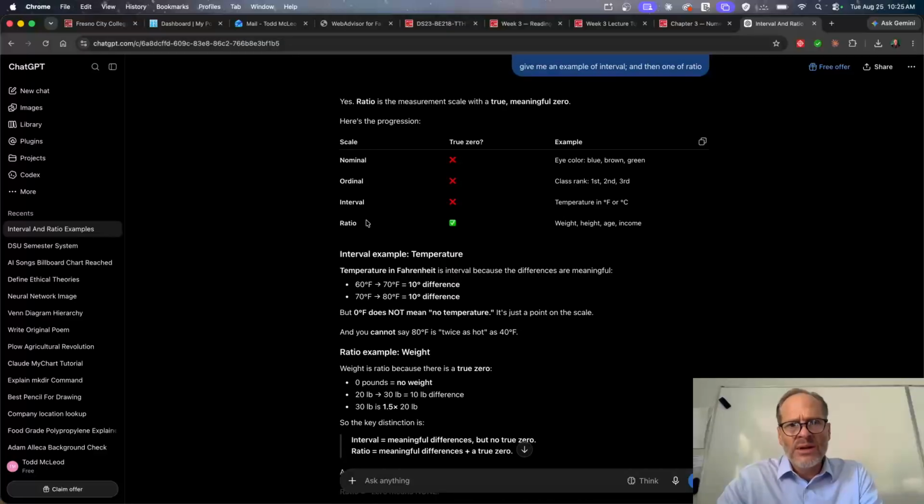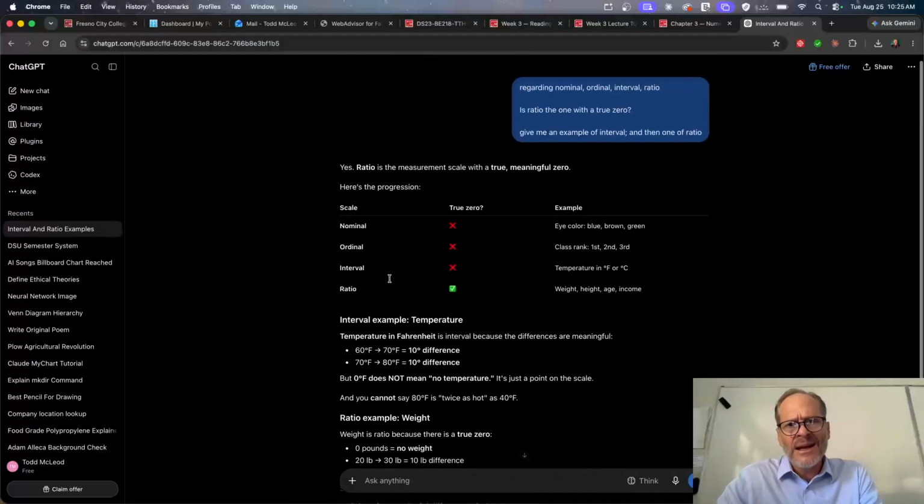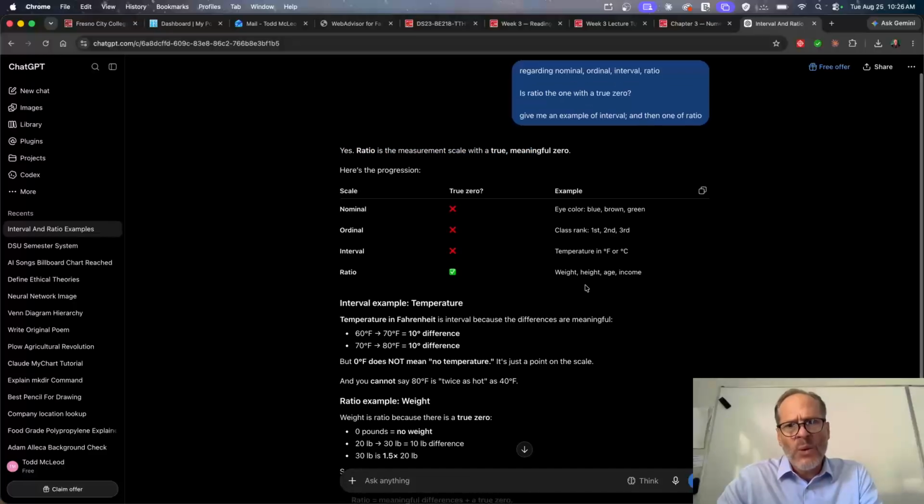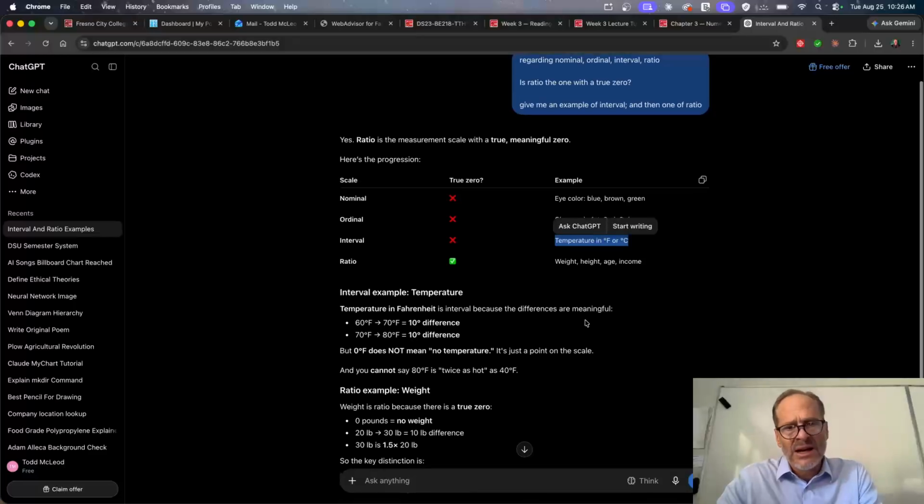So we have nominal, ordinal, interval, and ratio. And ratio is the measurement scale with a true meaningful zero. So ratio is like weight, height, age, income. You can't have negative height. You can't have, in our physical reality as we understand it without getting metaphysical and philosophical, you can't have negative age. Right? You can't have negative weight. So there's a true zero. It's a ratio. But interval is like temperature. There are negative values. There's negative Fahrenheit, negative Celsius. All right, so those are those.